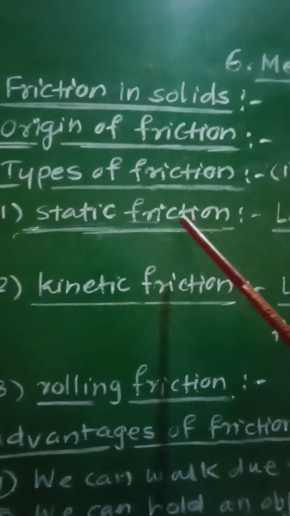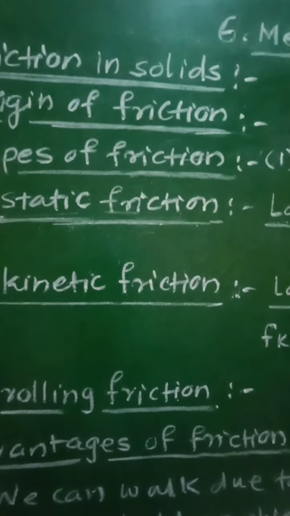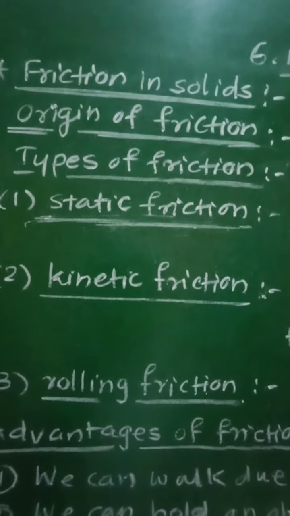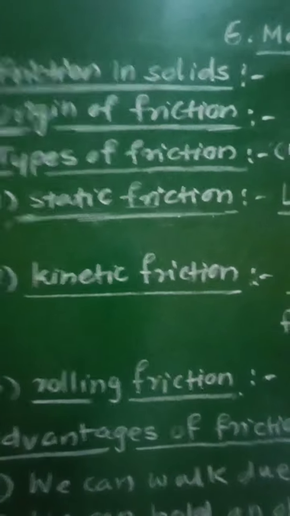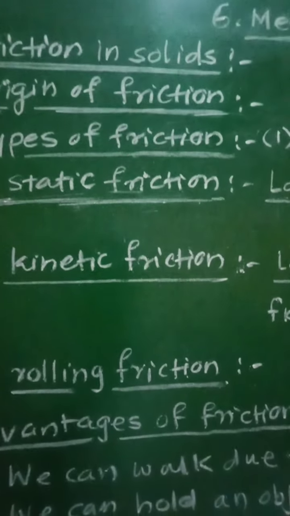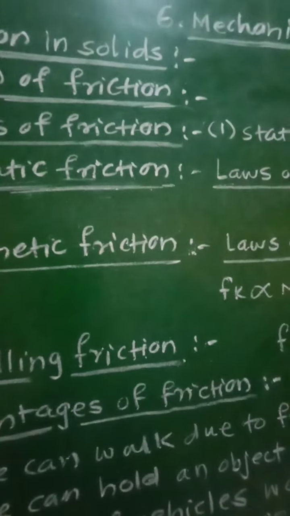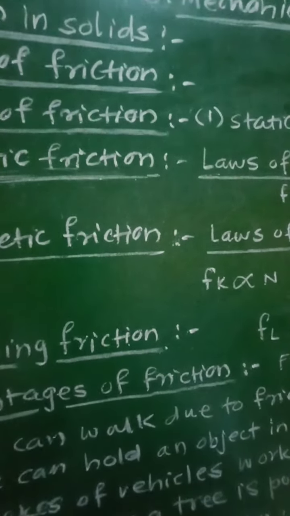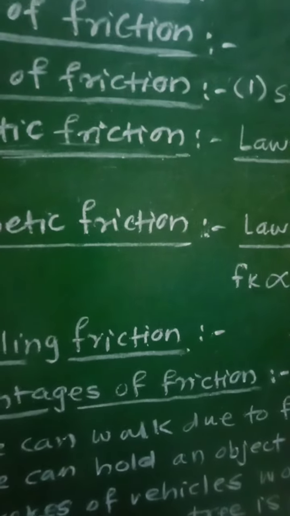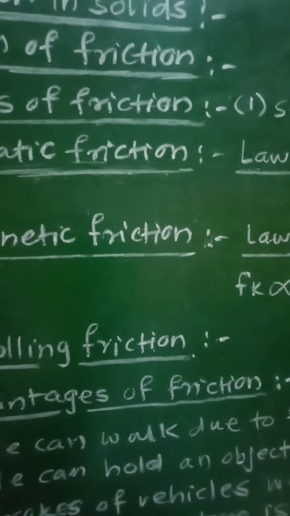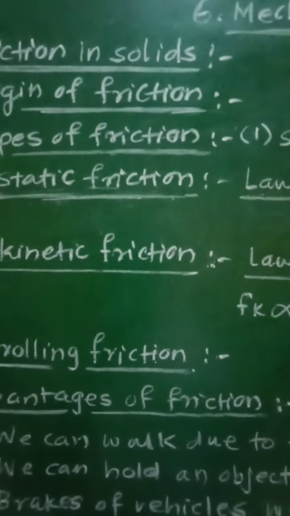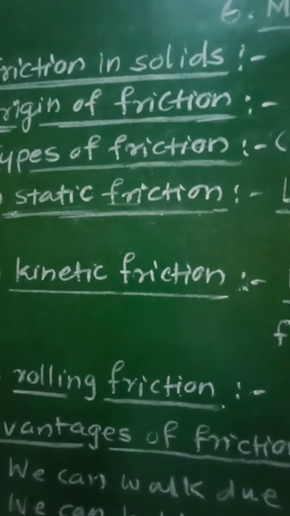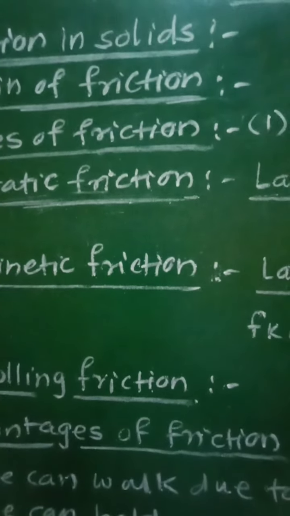First one, that is static friction. So if you consider now this static friction, then we can say that static friction, so when two bodies or two surfaces are in contact with each other and one body or one surface is just tending to slide over the other, so there will be no actual sliding between the two surfaces, but in this case the one surface will tend to slide.